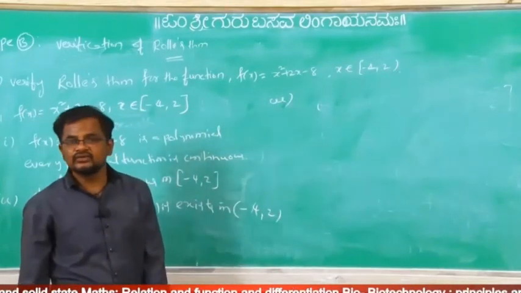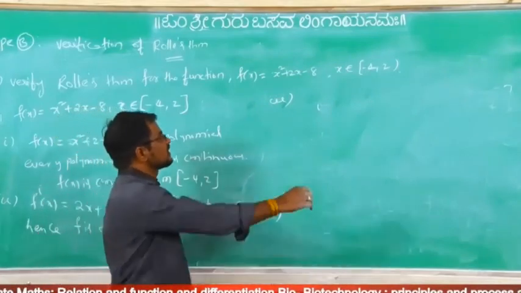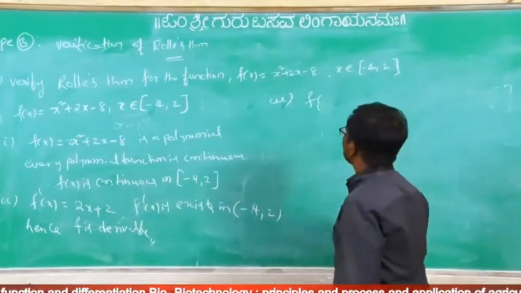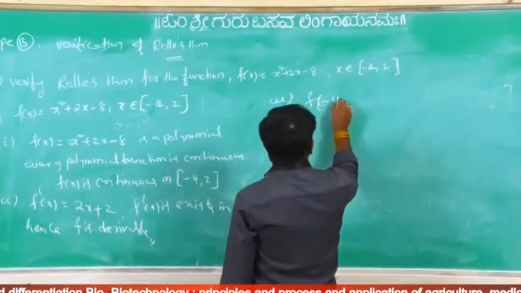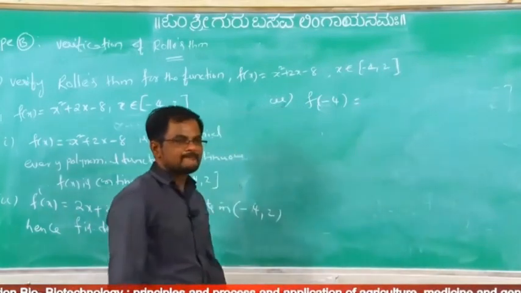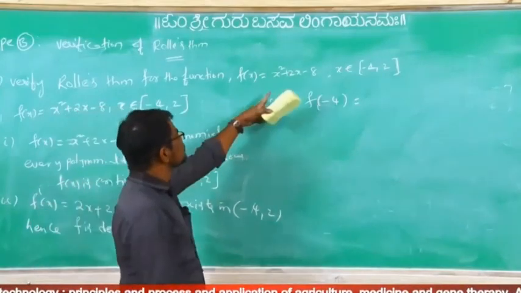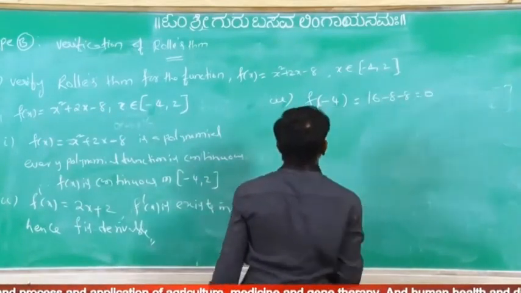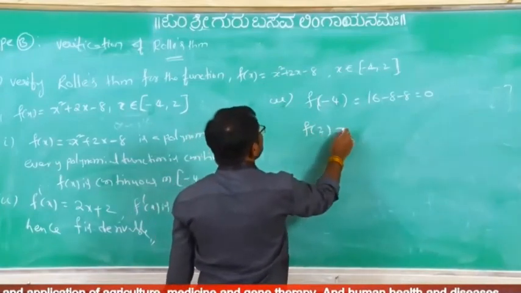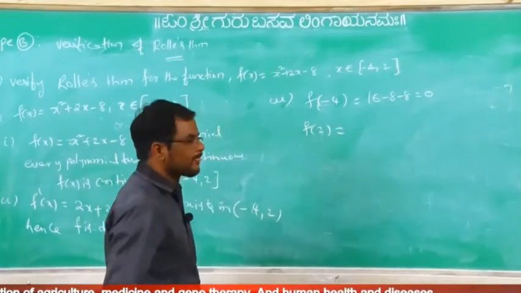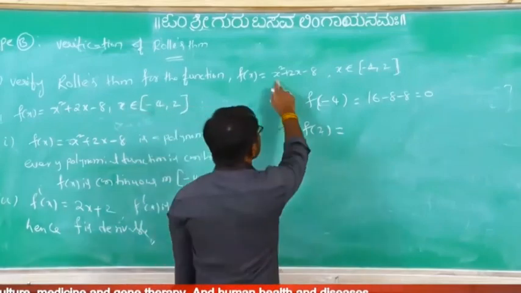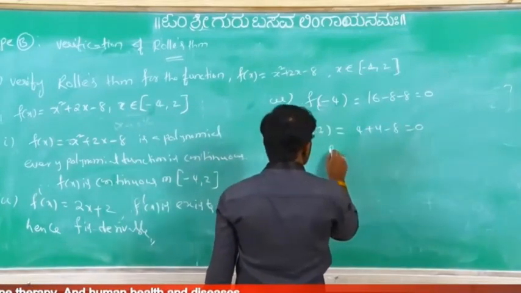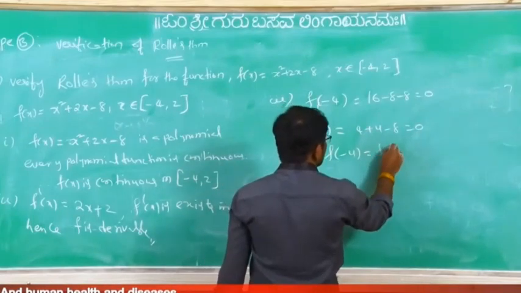f of a equal to f of b we have to check. So here, closed interval, f of minus 4 means 16 minus 8, it is equal to 0, and f of 2, so here 4 plus 4 minus 8 is equal to 0, so f of minus 4 equal to f of 2.